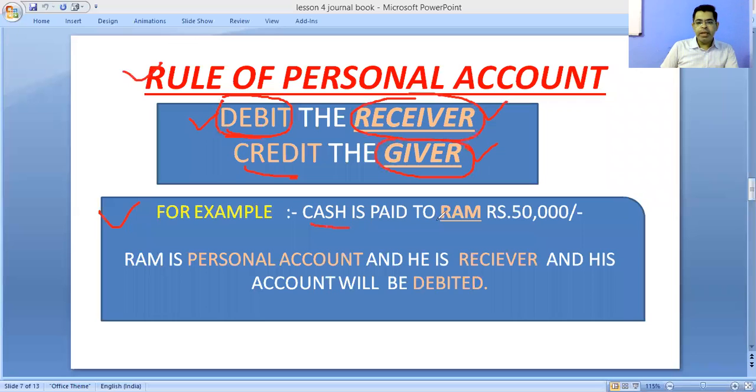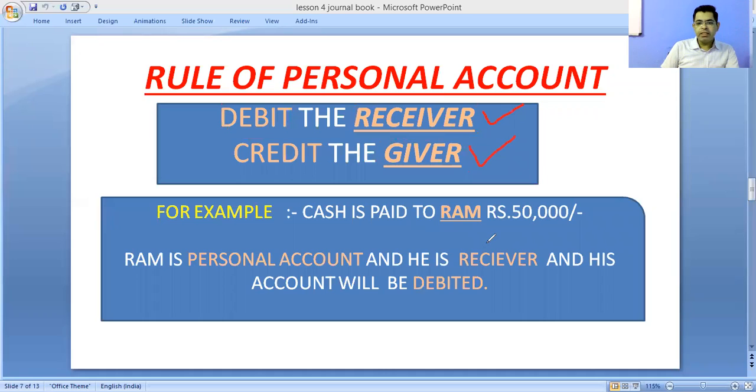Cash is paid to Ram, rupees 50,000. Now in this business transaction, Ram is which account? Personal account, because he is a human being. Second, you have to apply the rule. First, you have identified that Ram is a personal account. Then you have to apply this rule: debit the receiver and credit the giver.